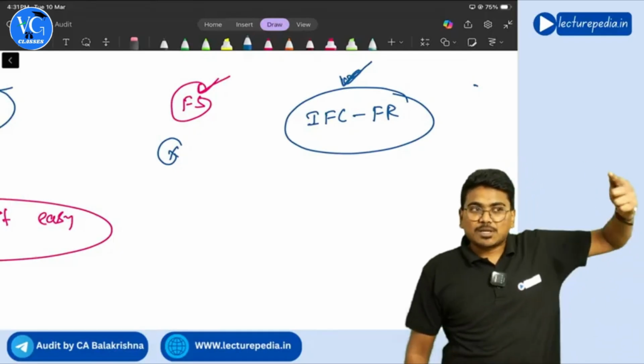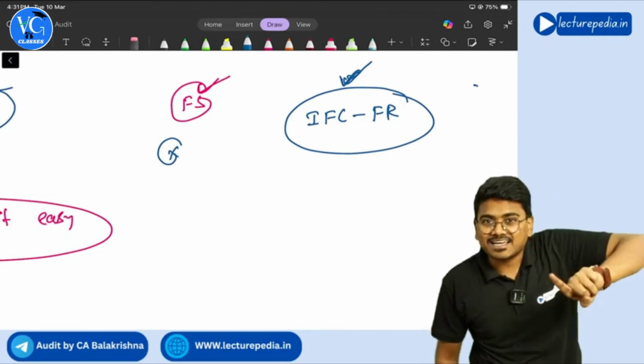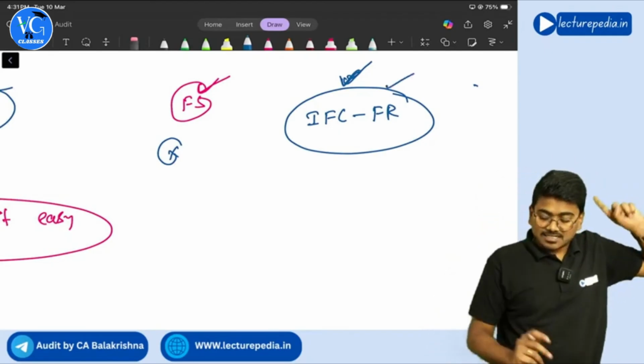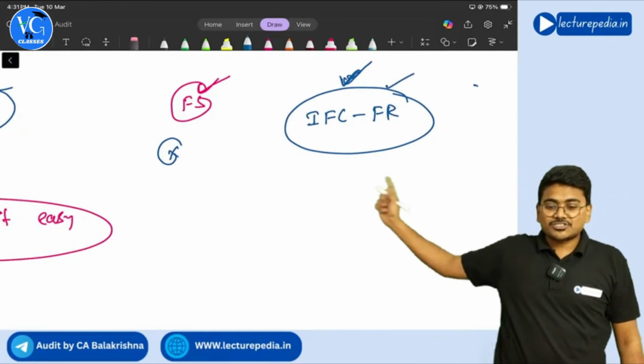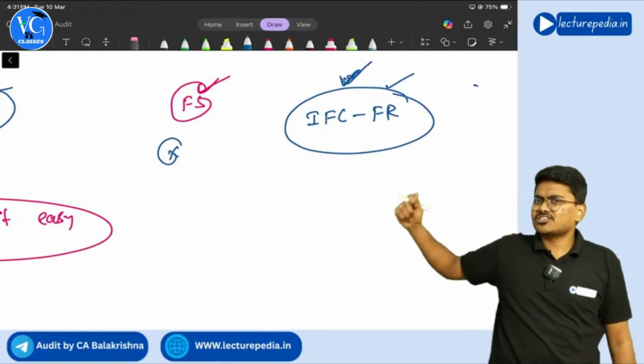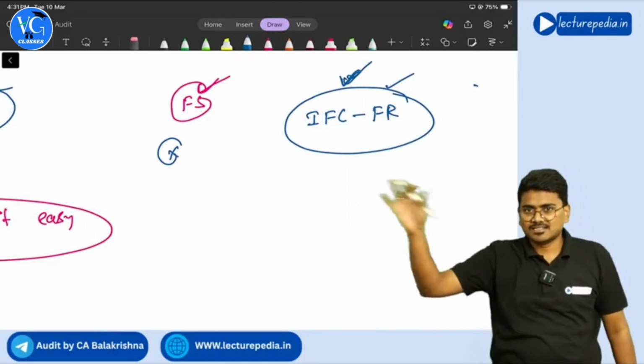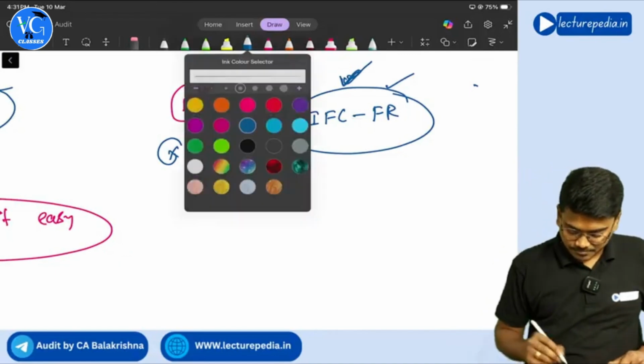If you look at the main audit report, there will be an Annexure A. Annexure A will be nothing but this report on internal financial controls over financial reporting. Understanding about these internal financial controls over financial reporting, we will be discussing further in our classes. Getting it? Yes.